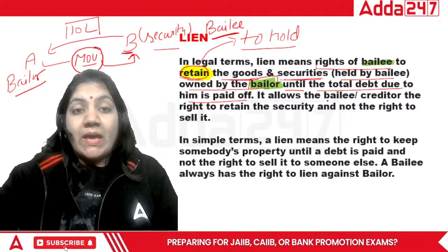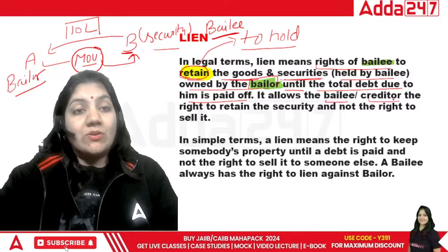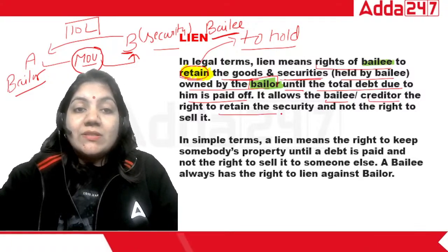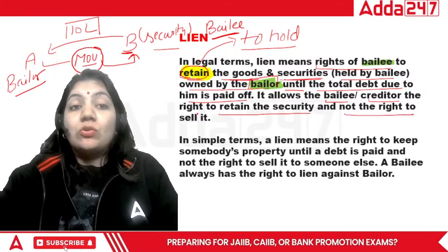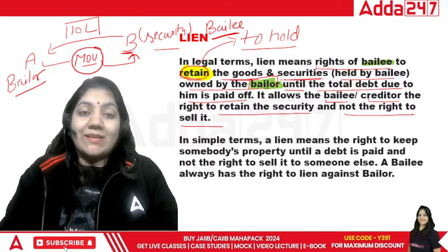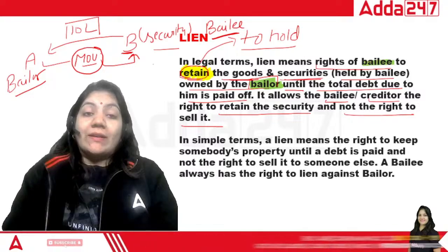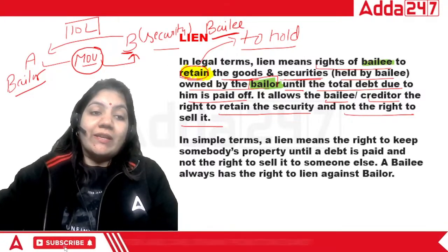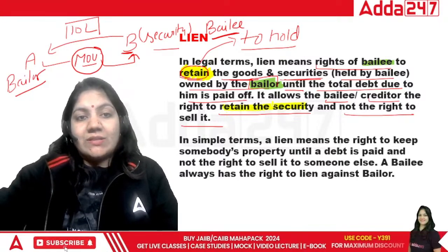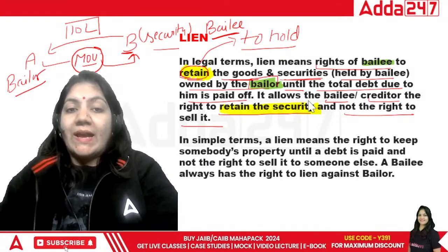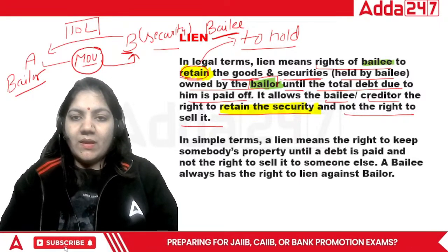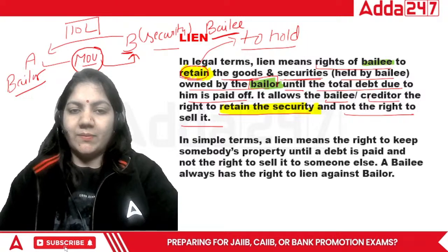It allows the bailee, who is the creditor because he gives the money, the right to retain the security, not the right to sell it. Sell is a different thing. This is only the right to retain the security, that's it. So this is the actual definition of the term lien. I hope this is clear.